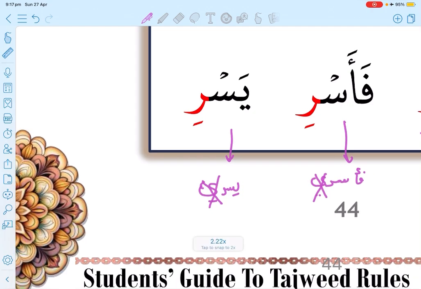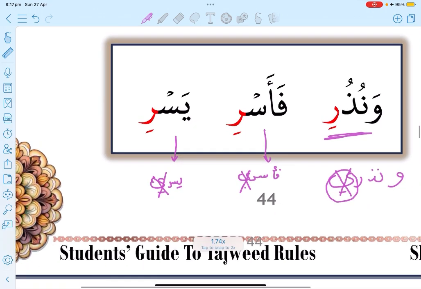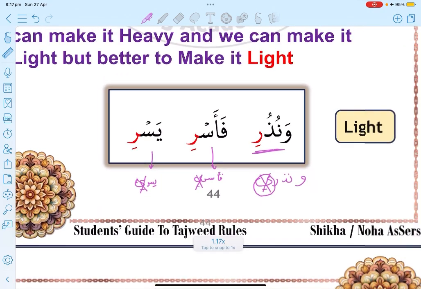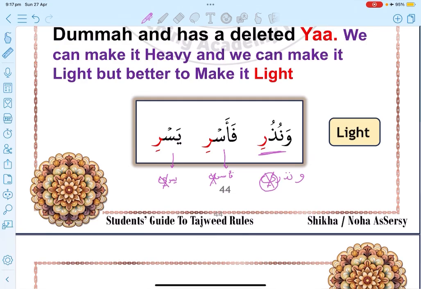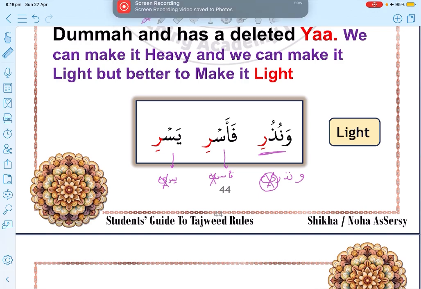So these three words, we can pronounce the ra as heavy or we can pronounce the ra as a light ra. In case of تفخيم, ونذر فأسر يسر. In case of ترقيق we say ونذر فأسر يسر, lightness.